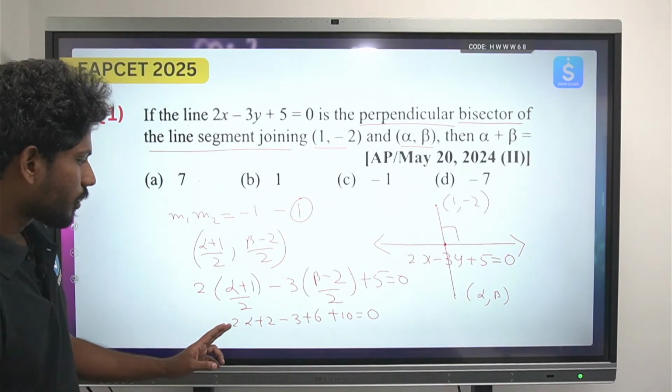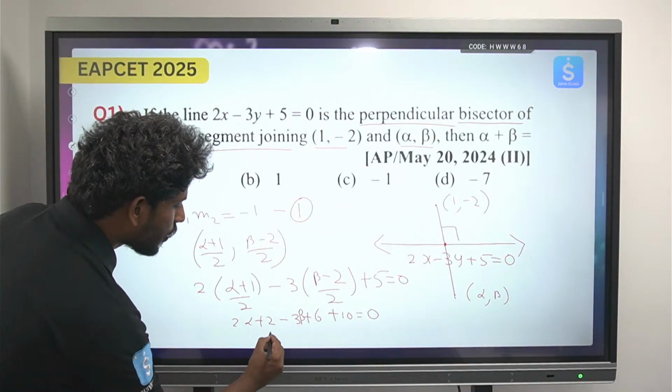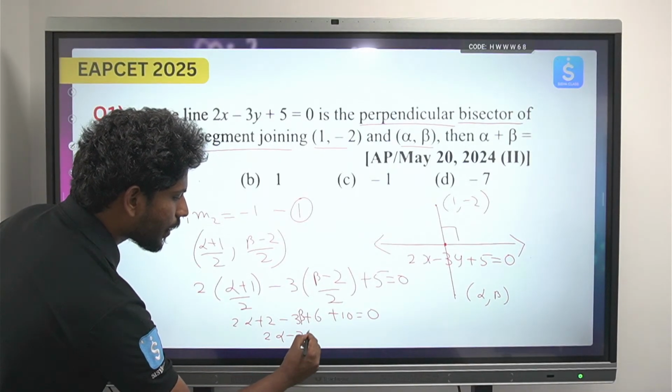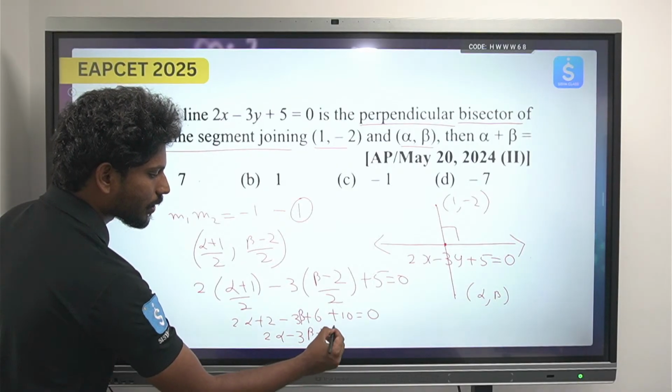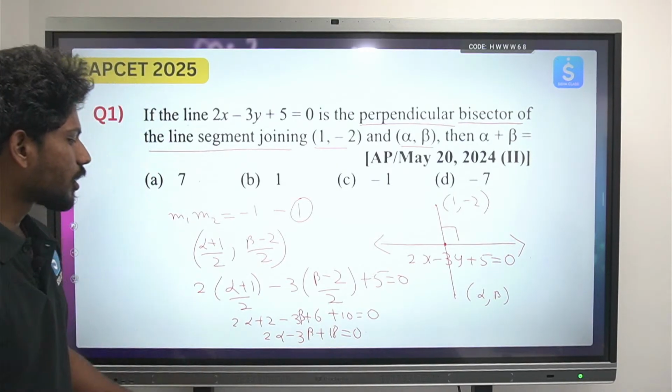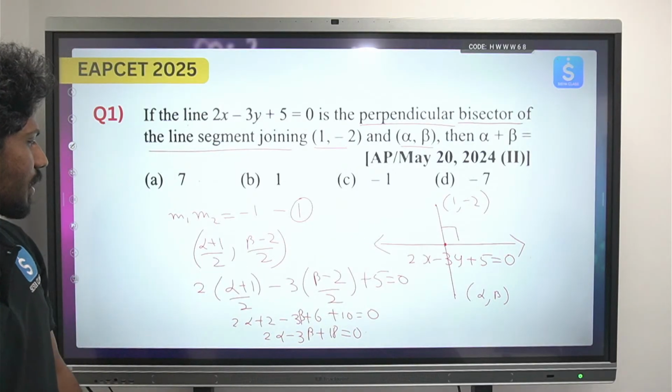So this will be 3 beta. Okay, so this will be 2 alpha minus 3 beta, 2 plus 6 is 8, 8 plus 10 is 18. So this is equals to 0. So 2 alpha minus 3 beta plus 18 equals to 0. This is the first thing.